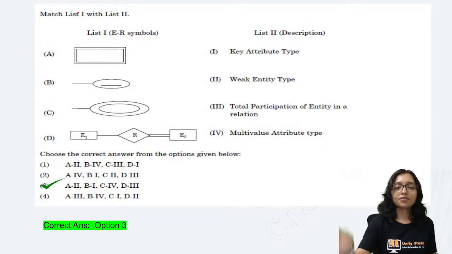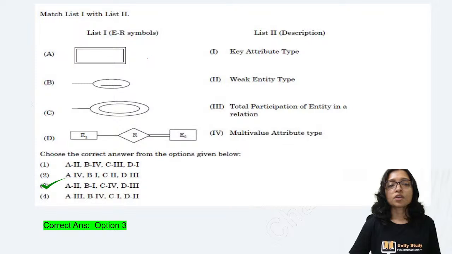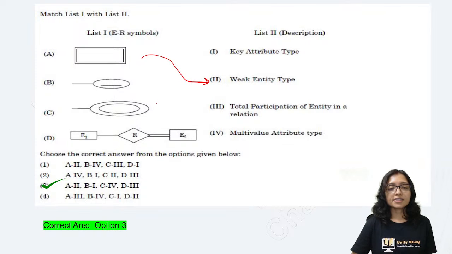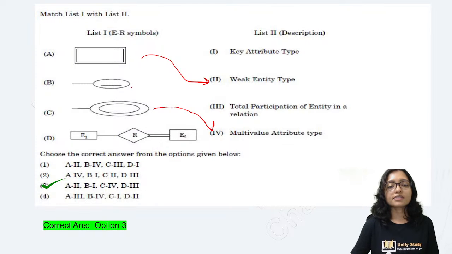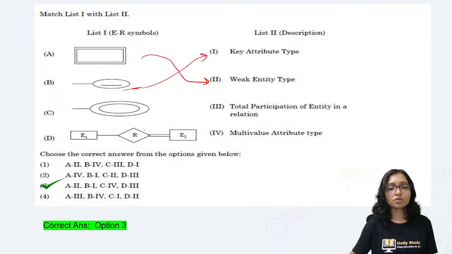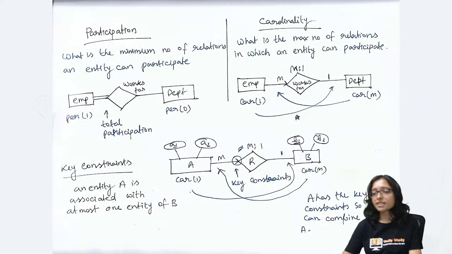Okay, answers came from everyone. Yes, this is your answer definitely. This is your weak entity, this is the multi-valued attribute, and this is the key constraint. Here this is the key attribute, and here this is the total participation. So now I am coming to how total participation and cardinality work.